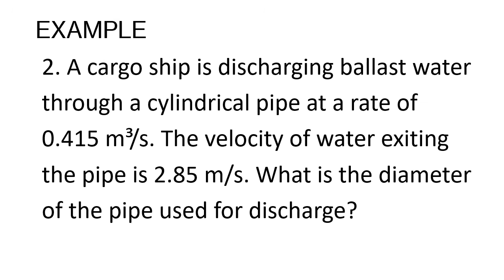Next, a cargo ship is discharging ballast water through a cylindrical pipe at a rate of 0.415 cubic meters per second. The velocity of water exiting the pipe is 2.85 meters per second. What is the diameter of the pipe used for discharge?